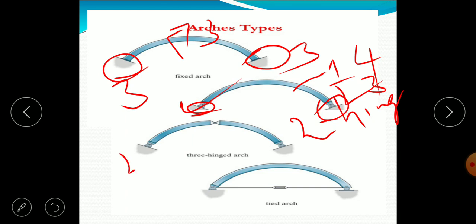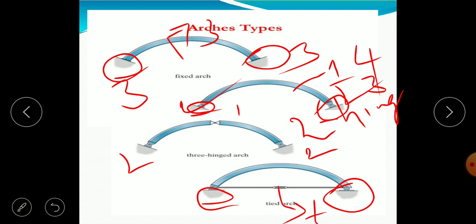So how many? 2 and 2 at the supports, and 1 here. This is the 3-hinged arch, and this is the tied arch, where the bottom portions are provided with hinges but these two edges are connected with a tie or thread or elastic member. So that's why it is known as tied arch.